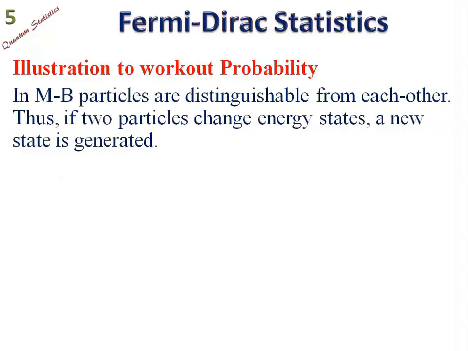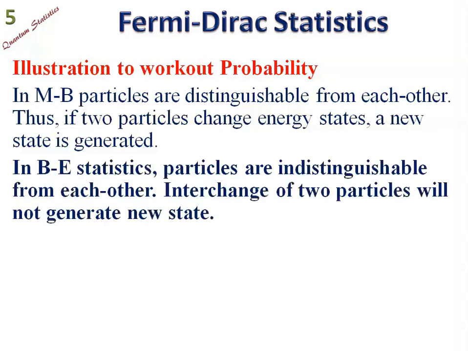In Maxwell-Boltzmann's statistics, particles are distinguishable from each other. Thus, if two particles change energy states, a new state is generated. We have seen that. In Bose-Einstein's statistics, particles are indistinguishable from each other. Interchange of two particles will not generate a new state here.